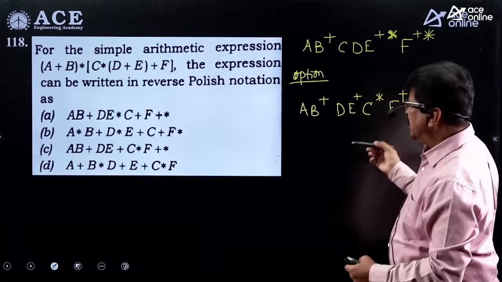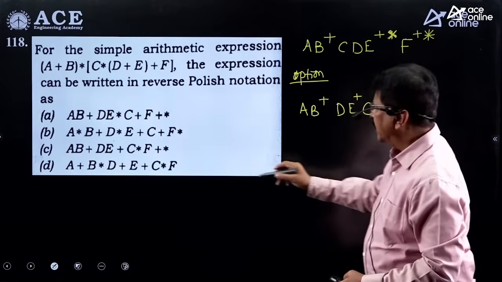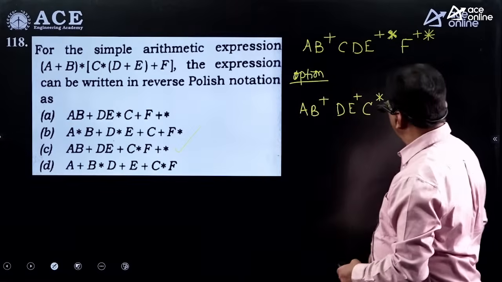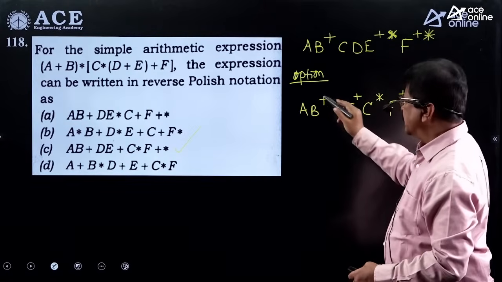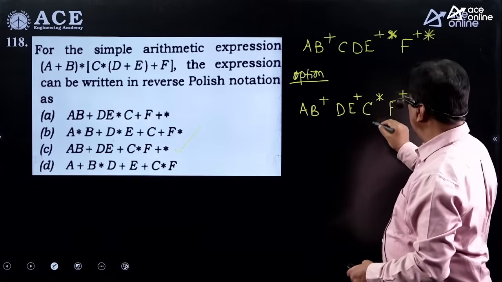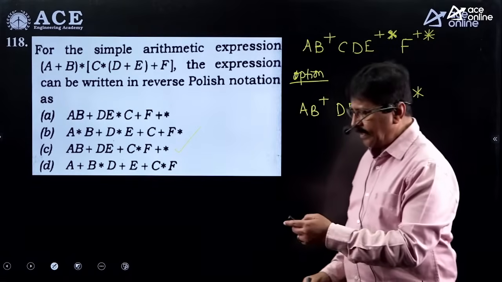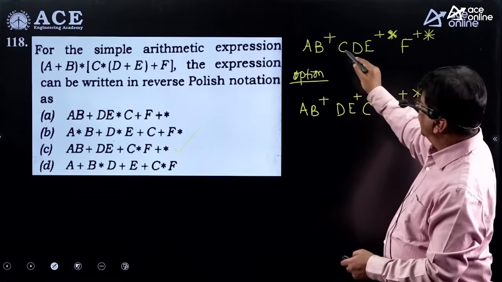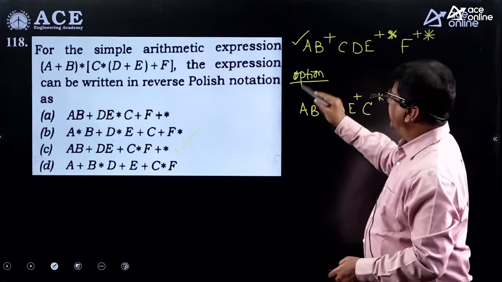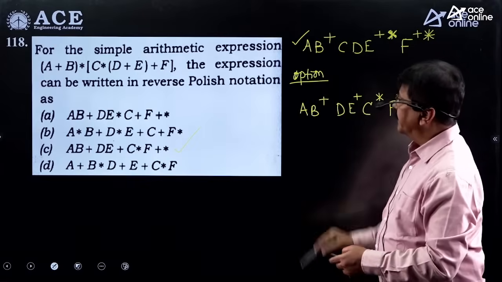So what is the correct answer to this one here? You can see the correct answer is C. The correct answer is C. AB plus DE plus C into F plus and into. Okay, so that is how you have to do. But this is the correct best way of writing it here, but in the options this is not given.